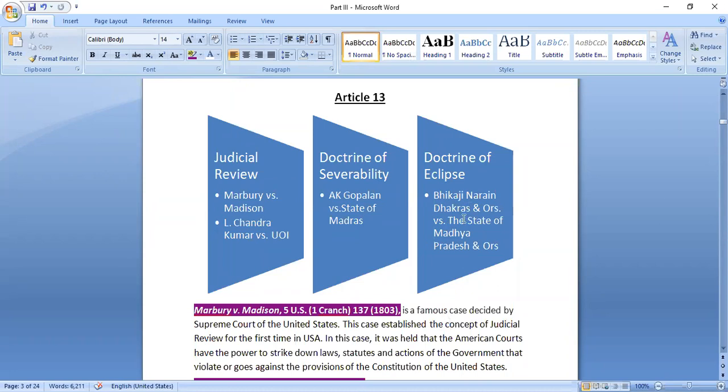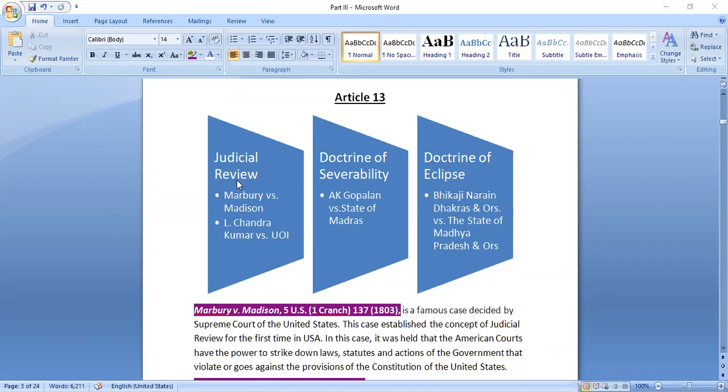So like that only we would discuss, and it's not that you need to remember each and every part of the case, but what is important is what you need to remember. Like in this L. Chandra Kumar case where judicial review was held, it is Article 13 where you need to remember these 3 concepts: judicial review, severability, and eclipse. So what does this doctrine basically mean? You can also guess it from the name itself, right?